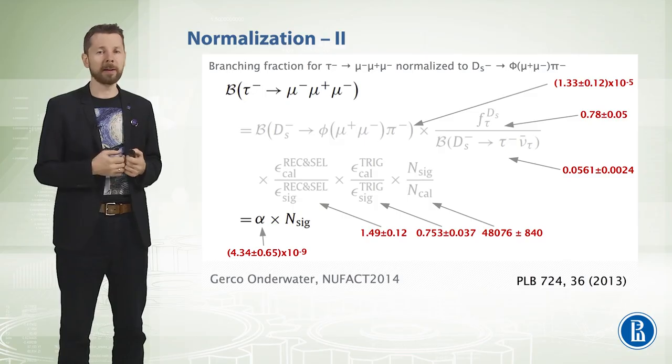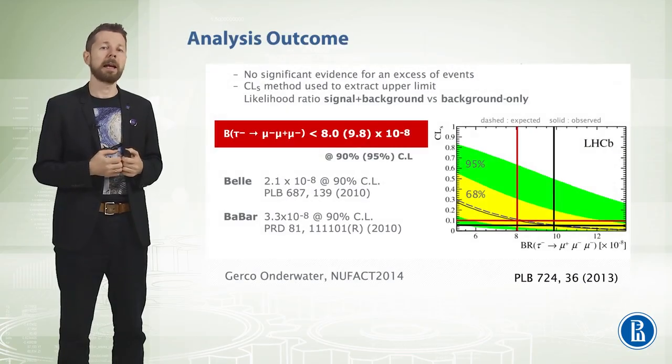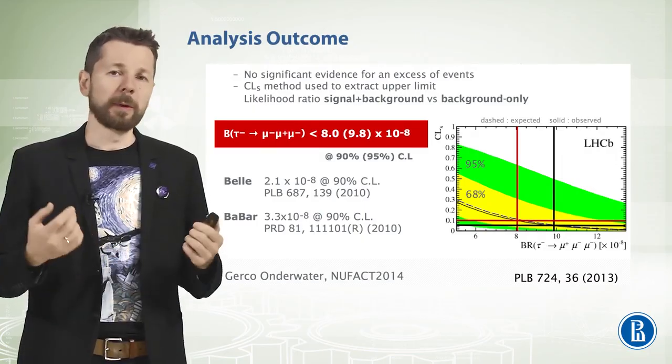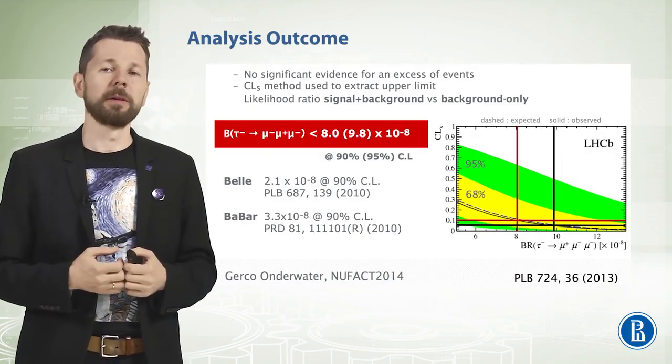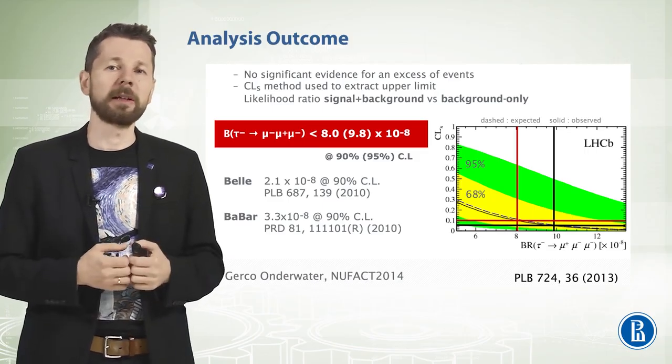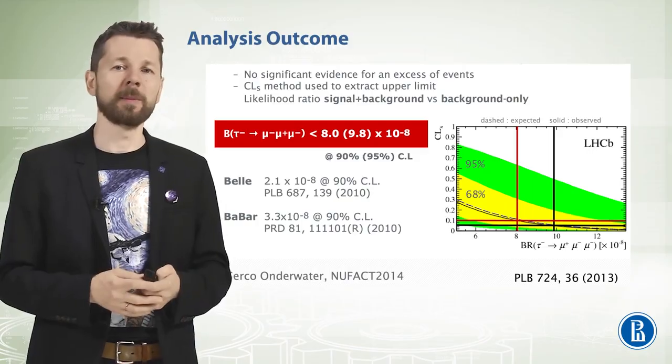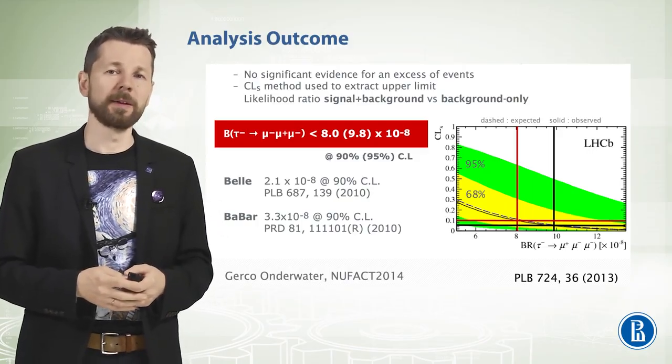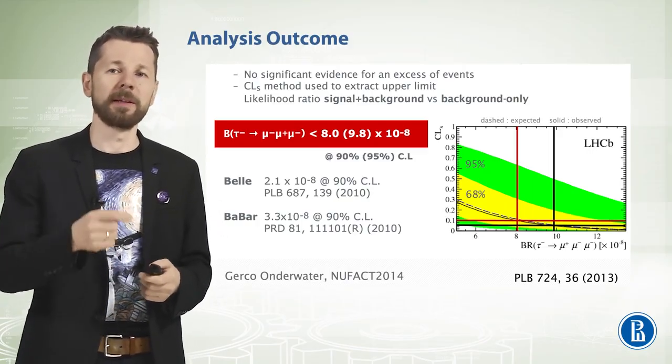So in case of this analysis, no significant evidence for an excess of events has been observed. As we've mentioned before, the standard model is both remarkably simple and very powerful. Nearly every quantity that has been measured in particle physics falls right on the predicted value.